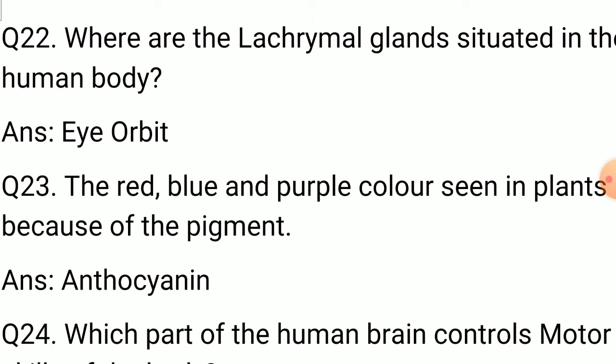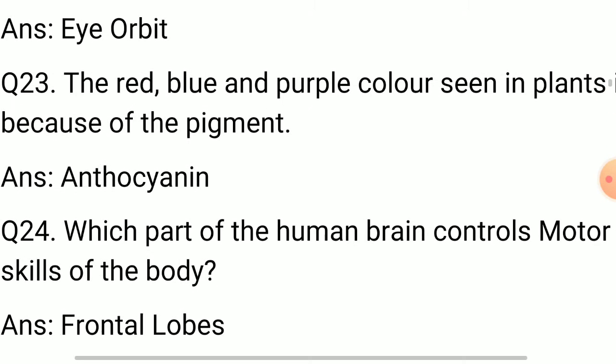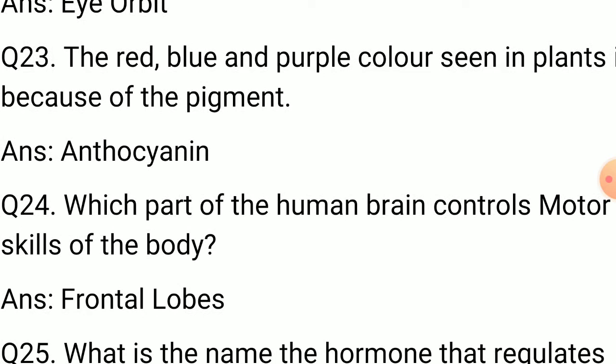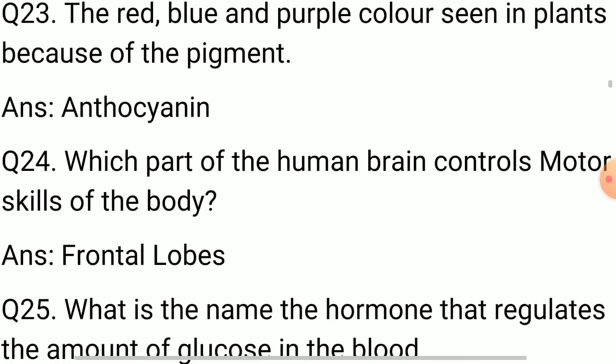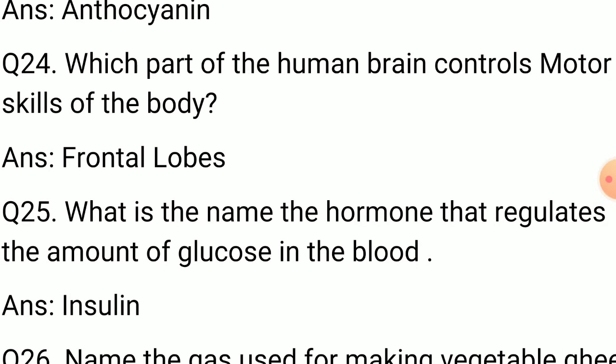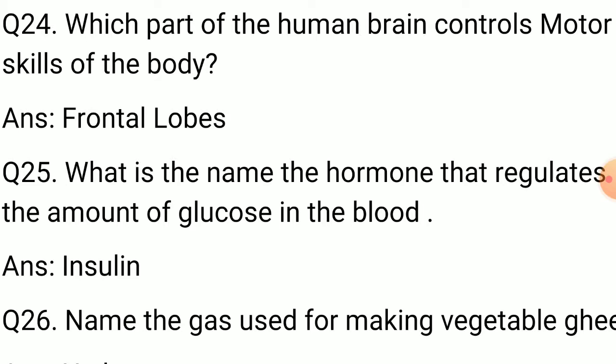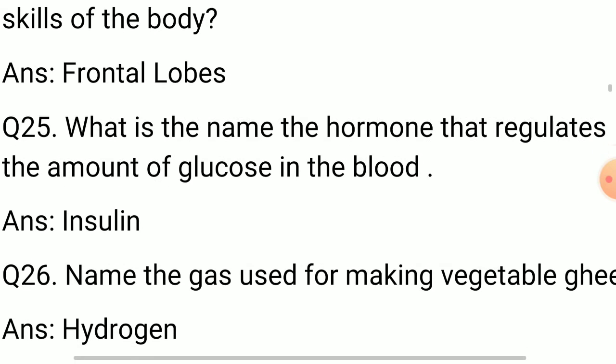Question number 22. Where are lacrimal glands situated in the human body? Answer is eye orbit. Question number 23. The red, blue and purple color seen in plants because of which pigment? Answer is anthocyanin pigment. Question number 24. Which part of human brain controls motor skills of body? Answer is frontal lobes.